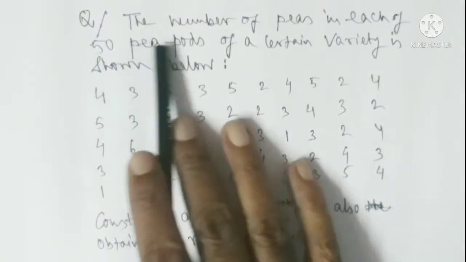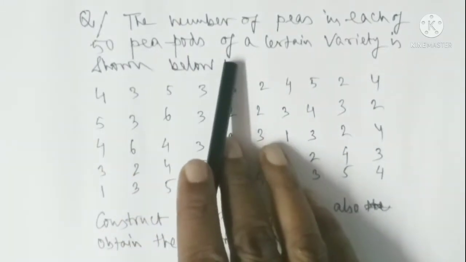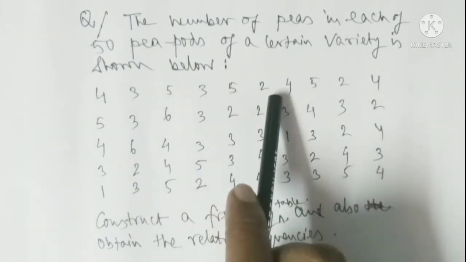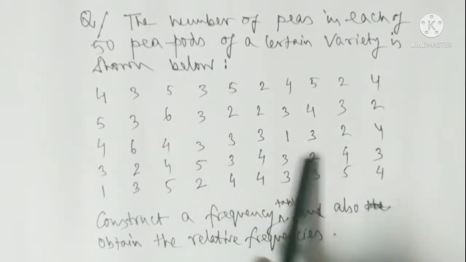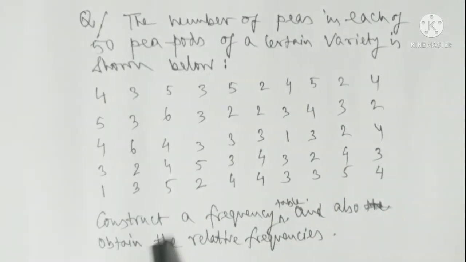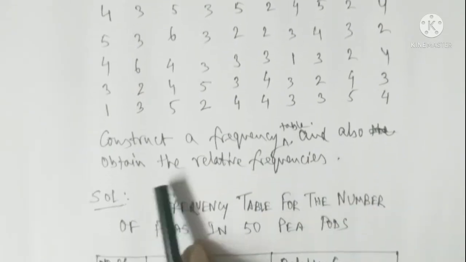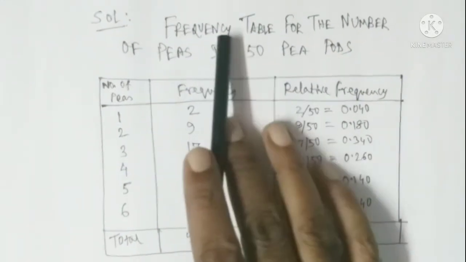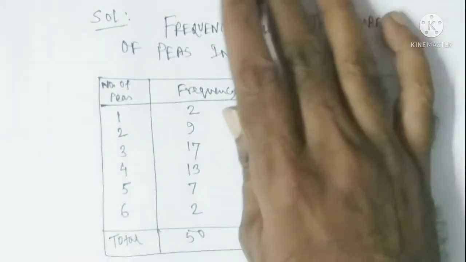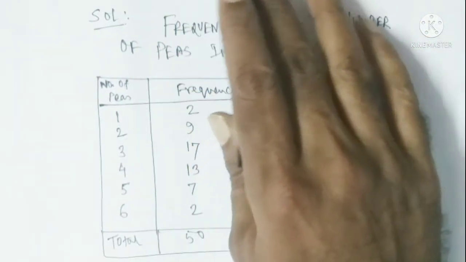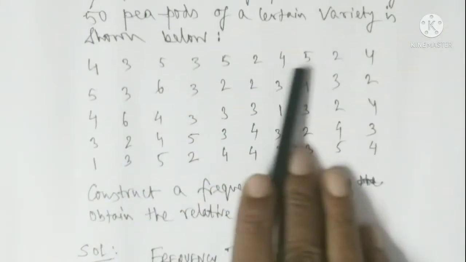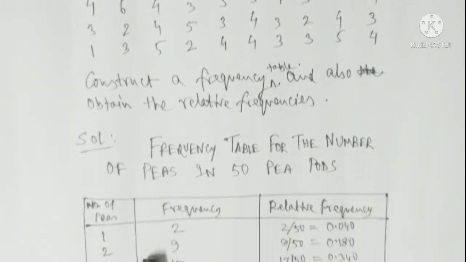The question is this: the number of peas in each of 50 pea pods of a certain variety is shown below: 4, 3, 5, 3, 5, 2, 4, 5, 2, 4, and in this way there are 50 pods. Construct a frequency distribution table and also obtain the related frequencies. Now we first count how many 1s there are, how many 2s, how many 3s. In this way we count everything, and now we make a table.